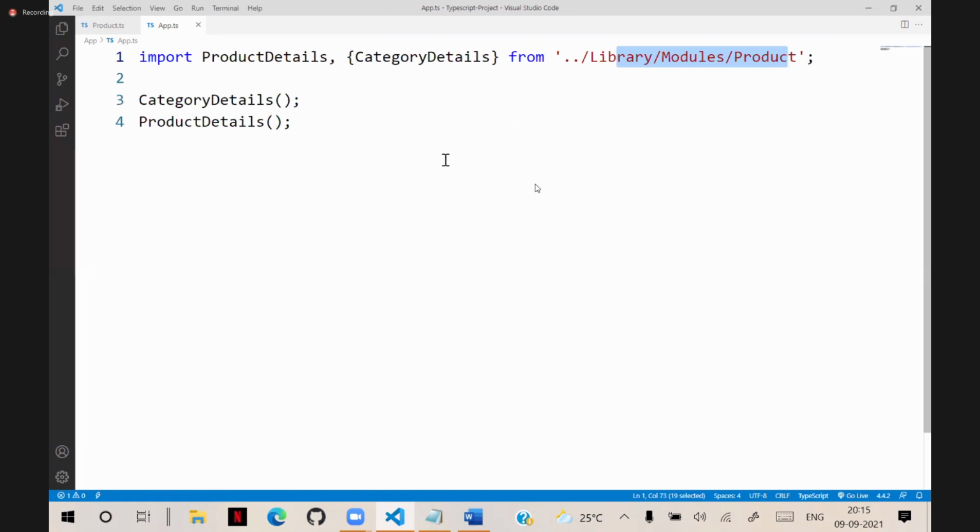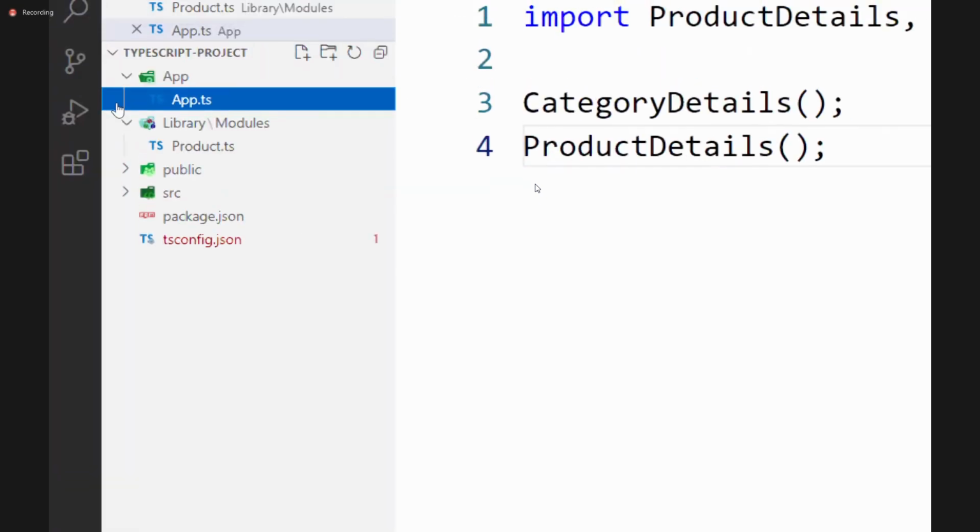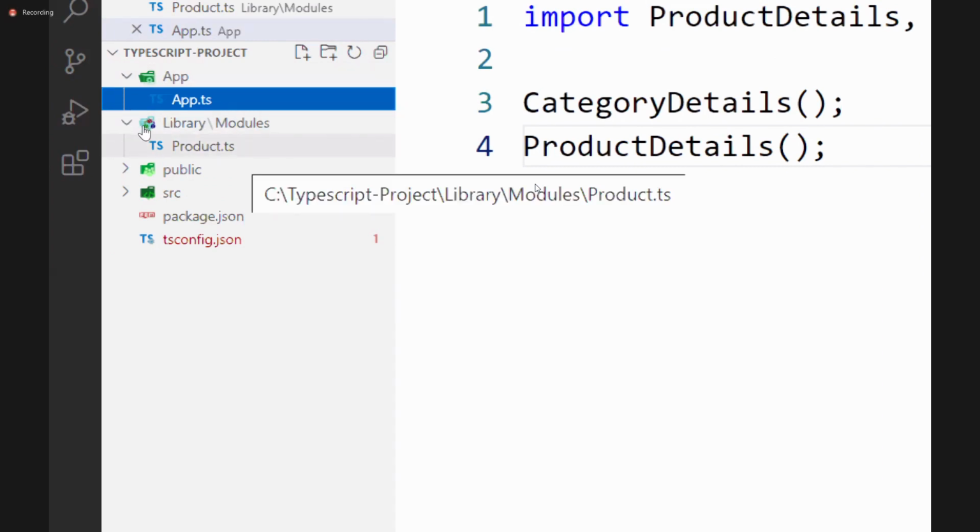So for example, see now here in app.ts, only the TS file is present, and in modules, only the TS file is present. We will compile the main application, and it will compile all dependencies automatically.